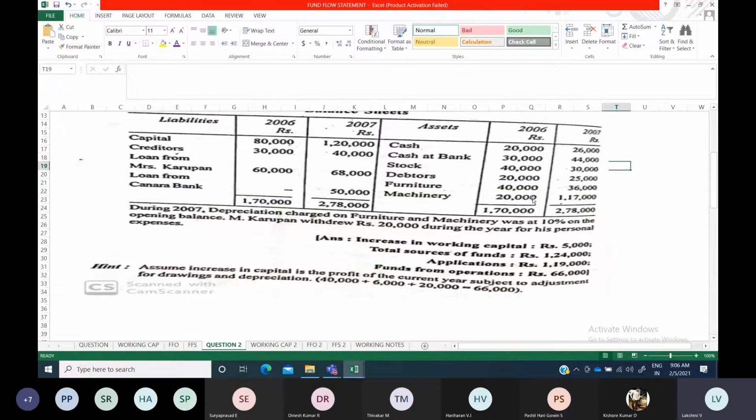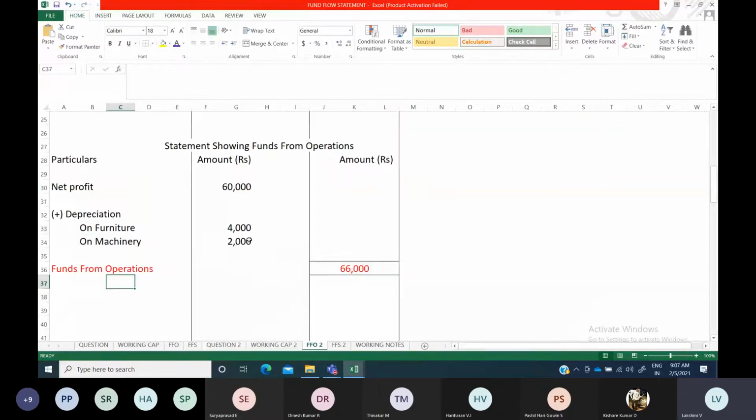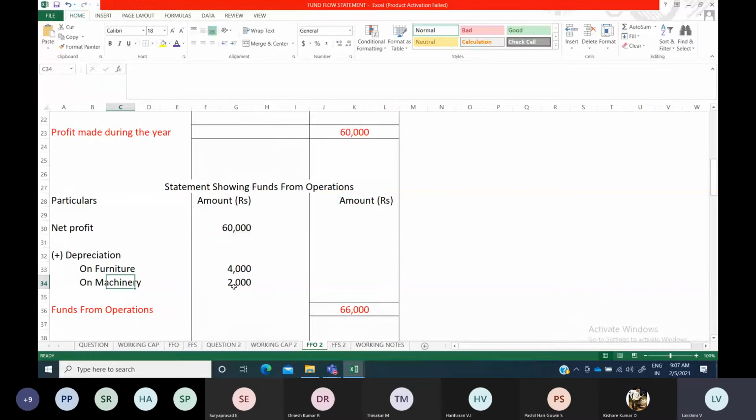So on 20,000 only you have to provide, not on 1,17,000. Always provide depreciation on the opening balance, whether they mention it or not. So 20,000 into 10 by 100, you will get 2,000. We already showed this amount earlier in the funds from operations calculation itself. So that same 2,000 you are going to take here also.